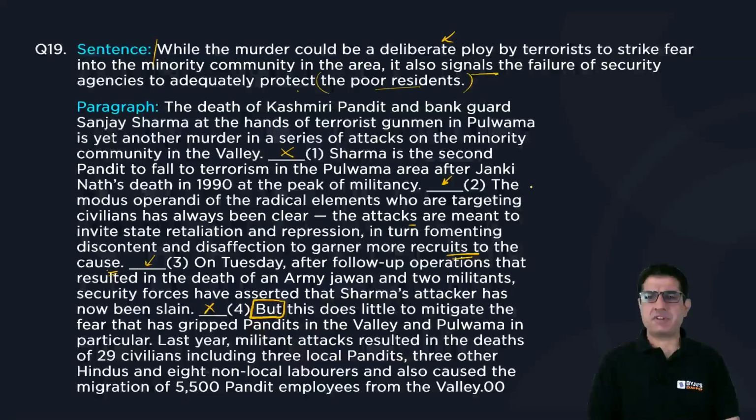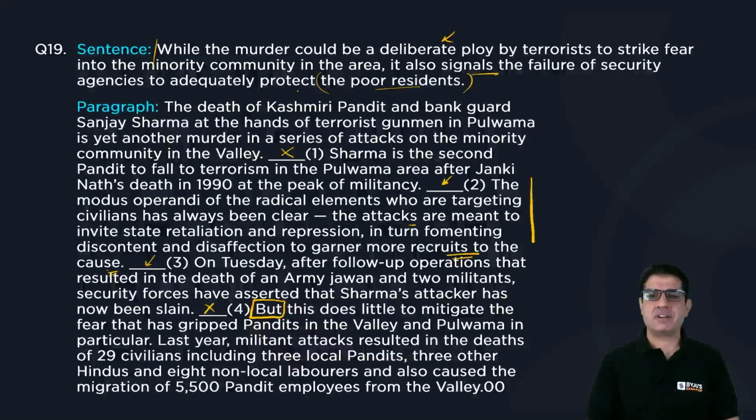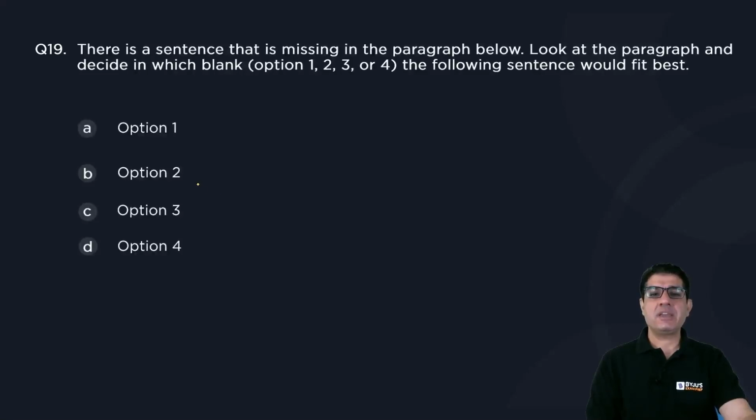So if I look at this entire sentence, we've already talked about that shift away from the minority communities to a larger segment of the populace. And then if we want to move from Sharma's death to this, then I think we need to have that context, have that transition placed before. And that is why option 2 is going to be the best place for that particular sentence.